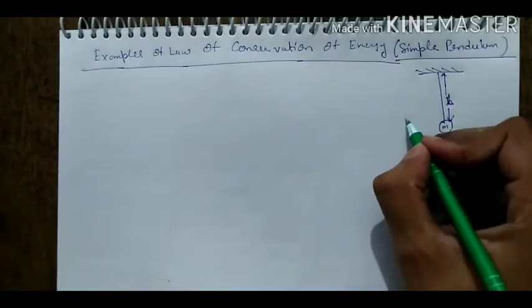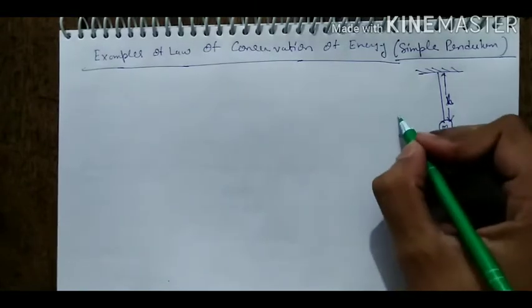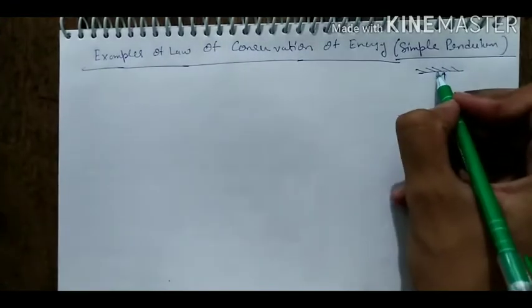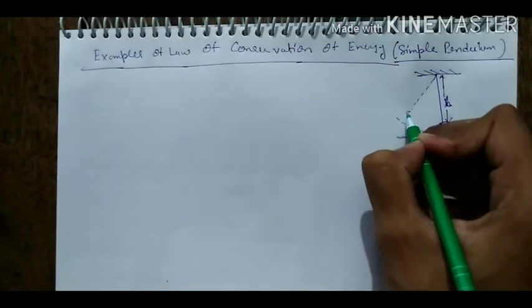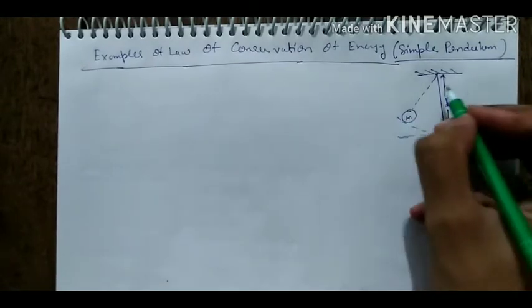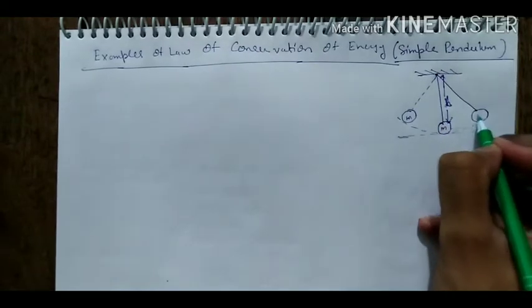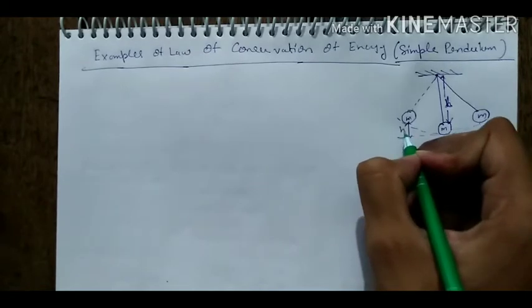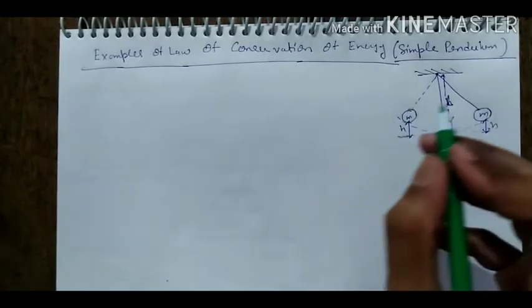When it follows a to and fro motion, this is the earth surface. When it follows a to and fro motion, it means at one time it follows this position and at another time it follows this position. It gains the same height on both sides, h height and this also h height. Okay. Now we have to prove this.